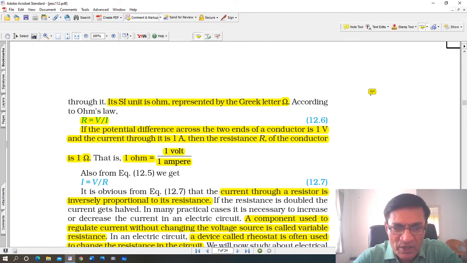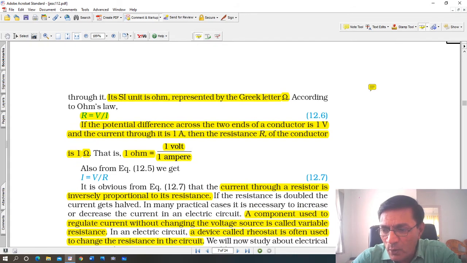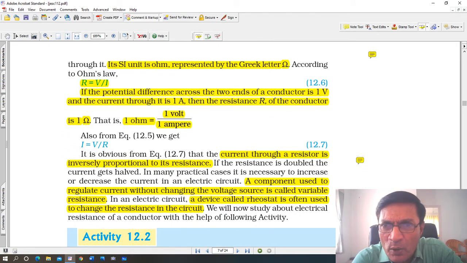Also from this equation, I is equal to V upon R. Because R is equal to V upon I और I is equal to V upon R is the same. और एक ही याद रखो, R is equal to V upon I. So उसमें से अगर दो दिया है, R और V दिया है, तो I निकाल सकते हो. V और I दिया है, तो R निकाल सकते हो.